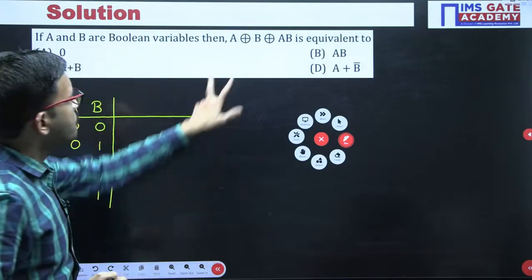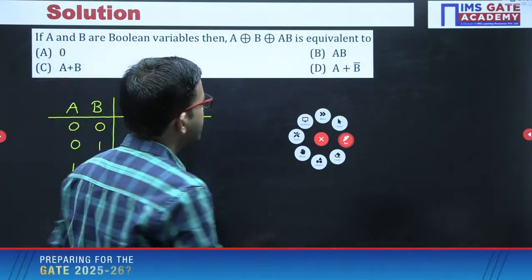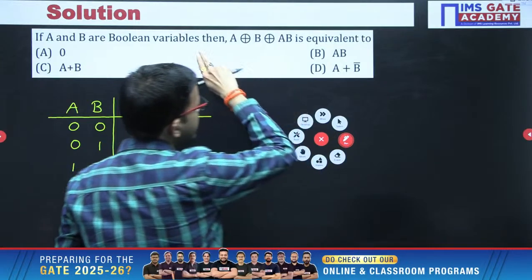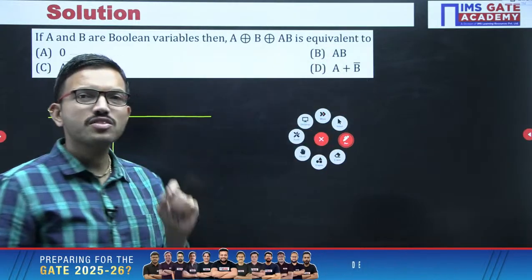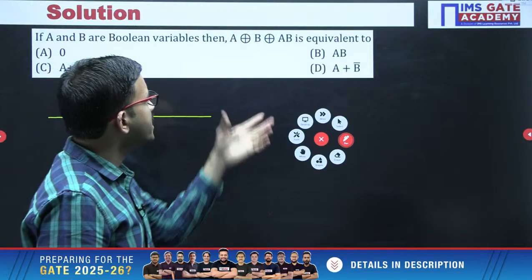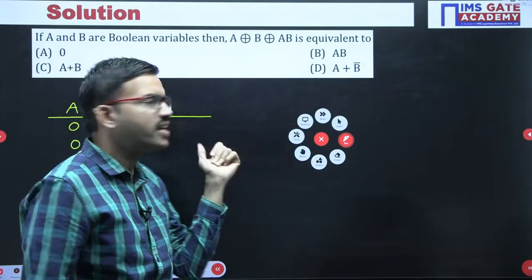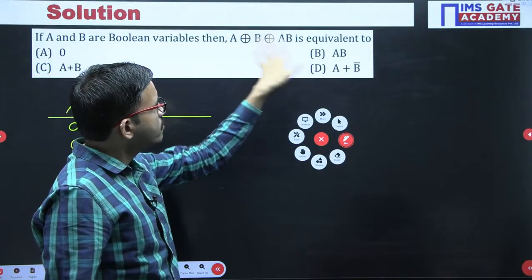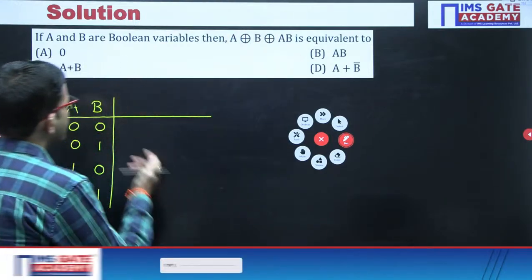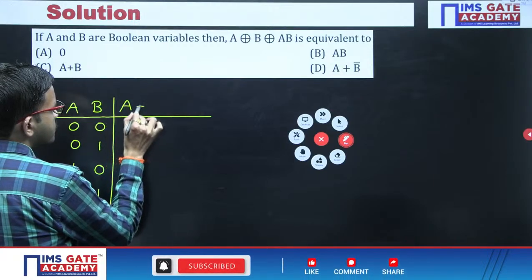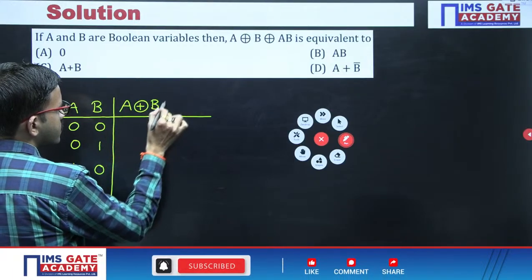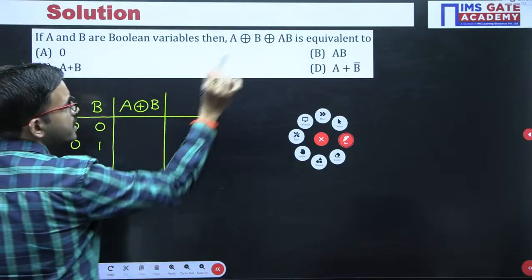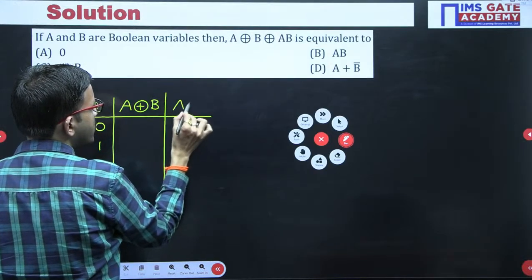Now the entire expression has the exclusive OR operator, and we know that XOR satisfies the associative law. So first you can perform A XOR B, and then perform XOR with AB. So here I am considering A XOR B, and then the last term you have is AB.